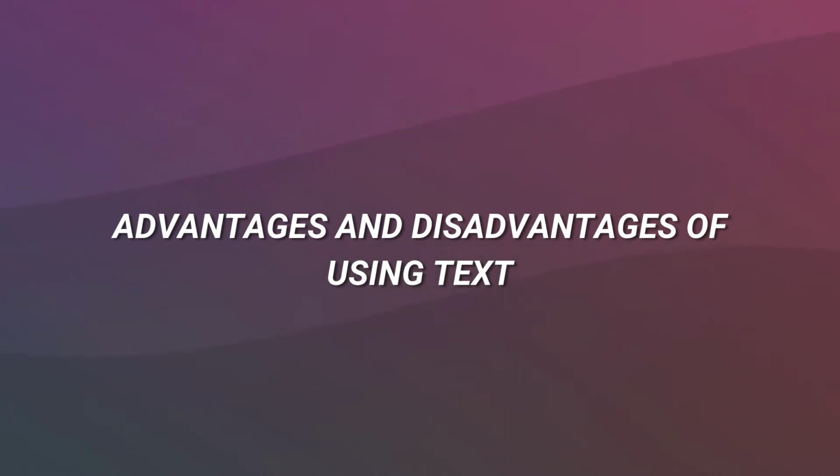Now let's discuss some advantages and disadvantages of using text. Text gives clarity to other elements. Text is easy to update and change, and can present abstract ideas effectively. It takes less storage space and is relatively inexpensive when compared to other elements of multimedia.